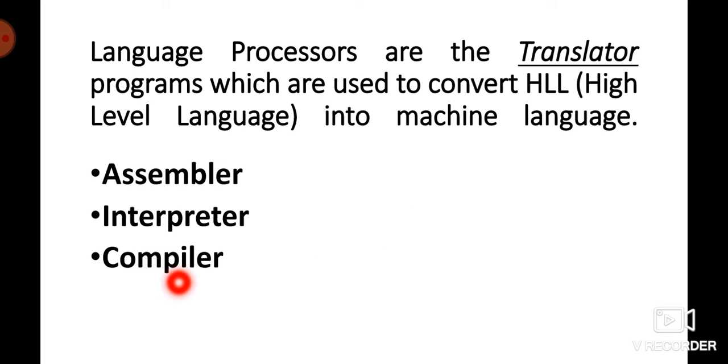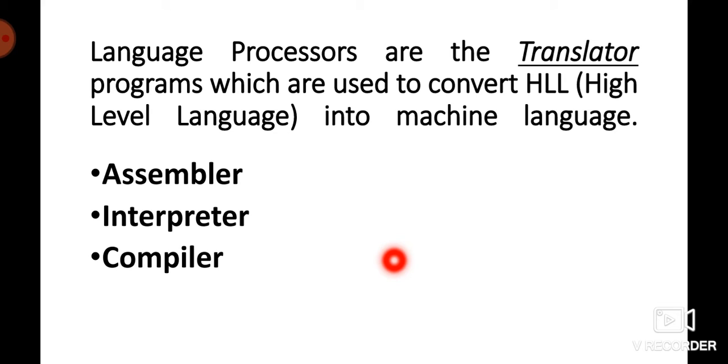Now come to the compiler. I explained interpreter in detail because the work of interpreter and compiler is the same. Like an interpreter is used to convert high level language into machine language, similarly a compiler is used to convert the high level language into machine language.